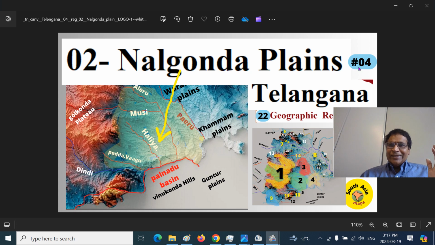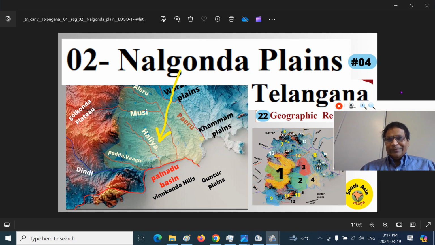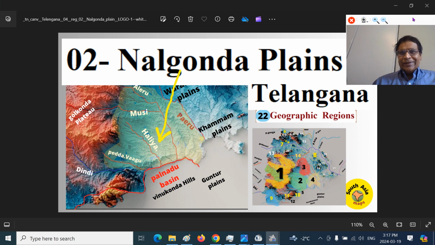Mitronam, we are looking at our Telangana series. This is part 4 of the Telangana series. The topic of today's discussion is the Nalgonda Plains region, which is a geographic region of the Telangana province of Dakshinapata, Bharat.